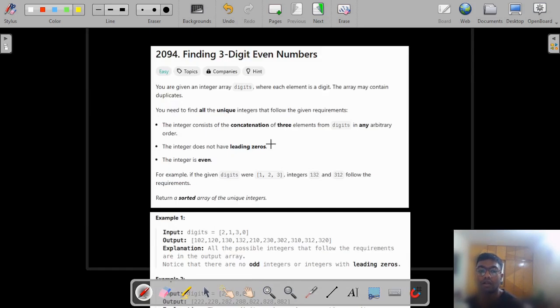Let's look at the problem statement. You are given an integer array digits where each element is a digit. The array may contain duplicates. You need to find all the unique integers that follow a given requirement. The integer consists of the concatenation of three elements from digits in any arbitrary order. The integer does not have leading zeros.